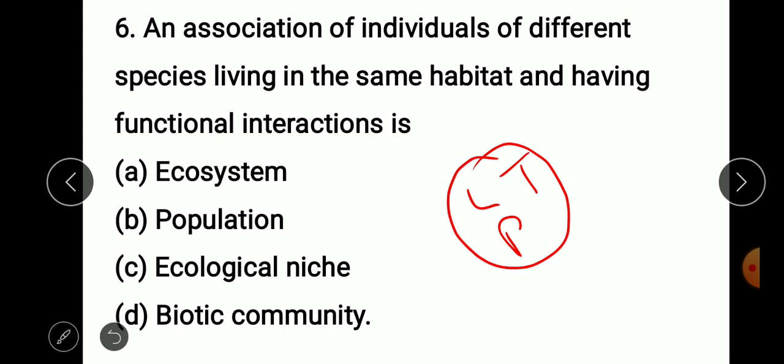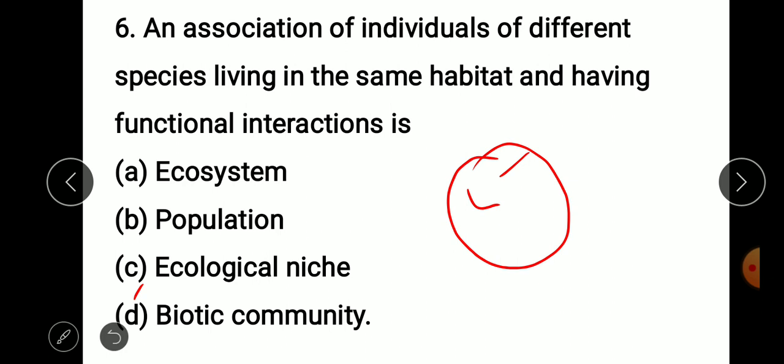So they might be competing or interacting through predation or mutualism. Competition is also a kind of interaction, predation is a kind of interaction, mutualism is a kind of interaction, so they are interacting in that way, and therefore the answer here is D. So the answer is D.